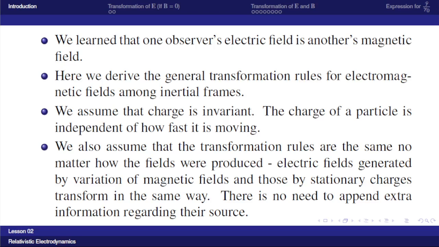So the field has two sources, charges and varying magnetic field. Here we will assume that the transformation relations for the electric field produced by the charges and the field produced by varying magnetic fields are the same. That is, there is no need to append extra information regarding their source. And this is a basic principle of the field theory in electromagnetism.